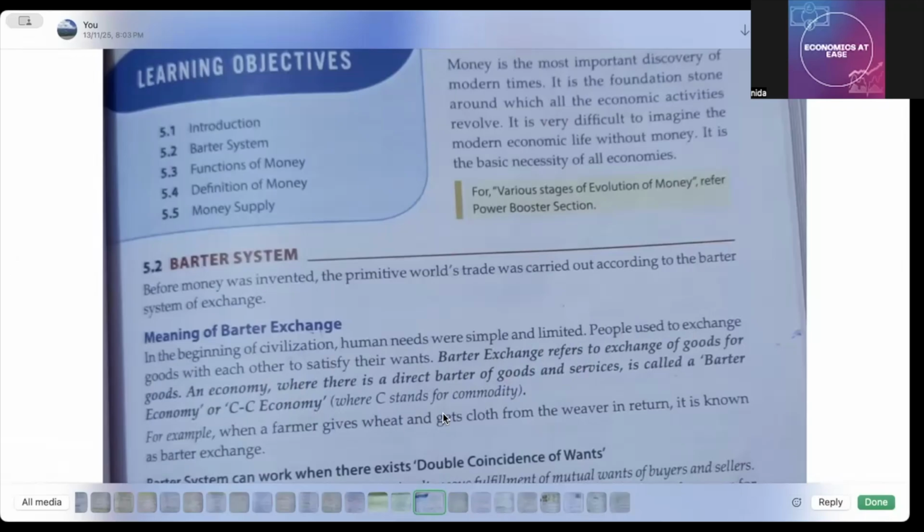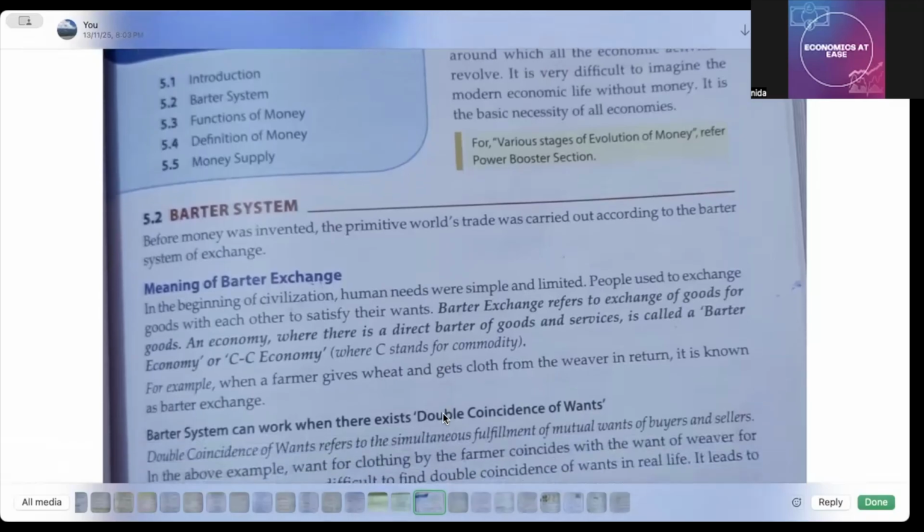So if I want something, okay, for example, if I have wheat and the other person is having rice, okay, so I'm going to exchange both the commodities and then we are going to get the satisfaction out of that commodity, okay. So there was no money. When there was no money, so barter system used to exist, okay. What happens here कि एक commodity के बदले में आप दूसरी commodity exchange कर लेते थे, right? But इसके क्या होंगे? Obvious सी बात है, इसकी limitations भी होंगी, कुछ इसके disadvantages भी होंगे. तो क्या होते हैं? Let us start here.